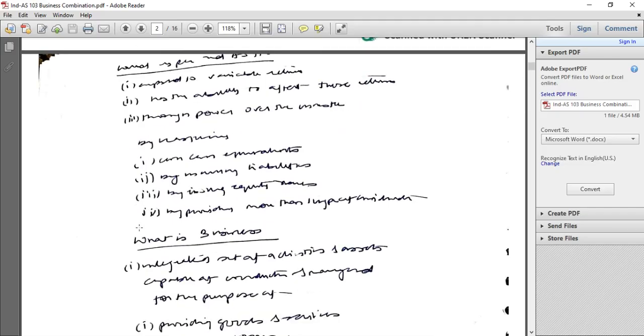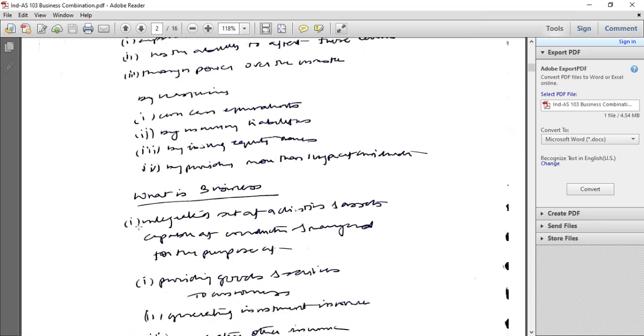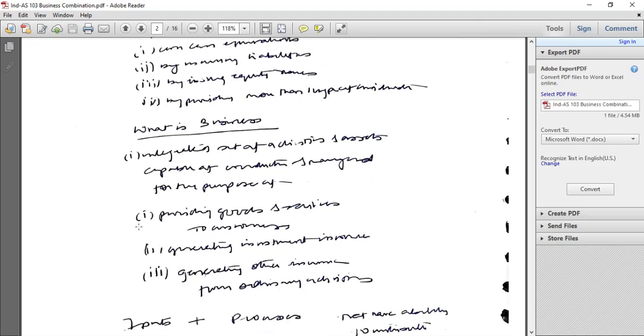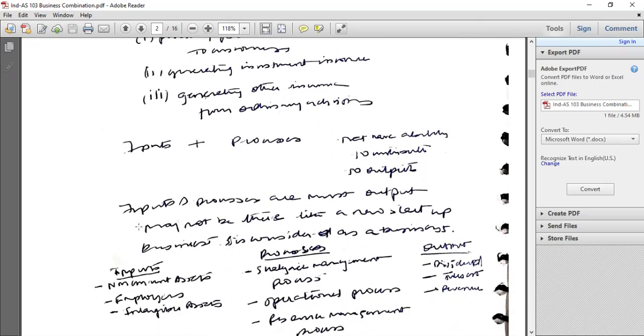A business is an integrated set of activities and assets capable of being conducted and managed for the purpose of providing goods and services to customers, generating investment income, or generating other income from ordinary activities. Inputs plus processes have the ability to contribute to outputs. Inputs plus processes are a must for output. Revenue might not be there in the case of a new startup, but it is still considered a business.